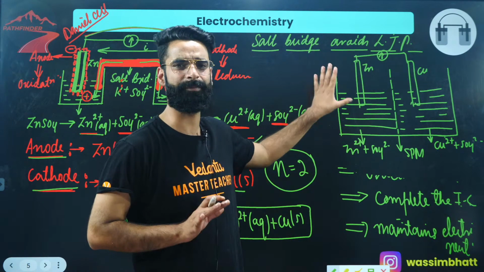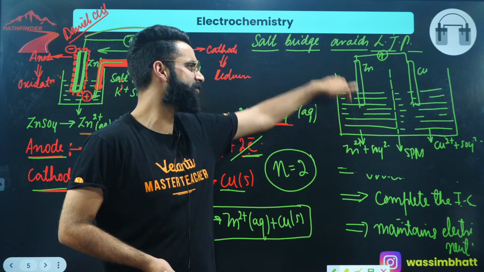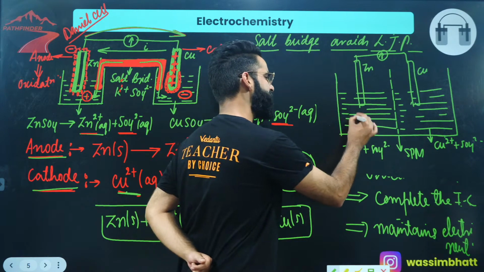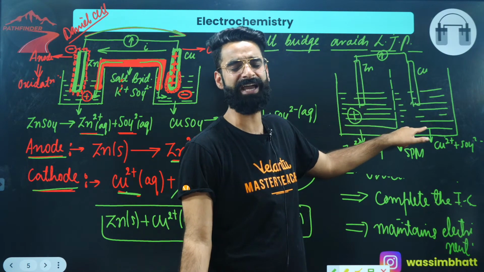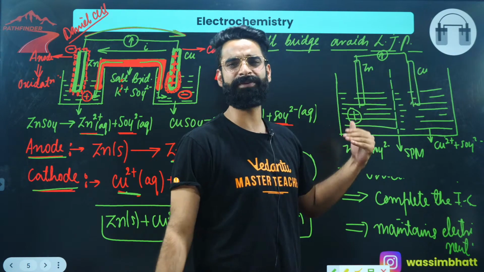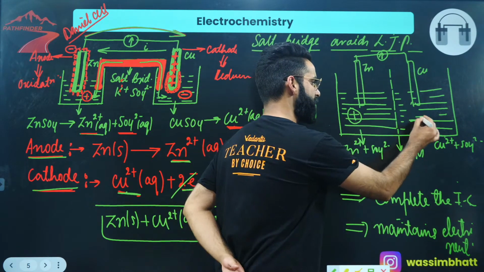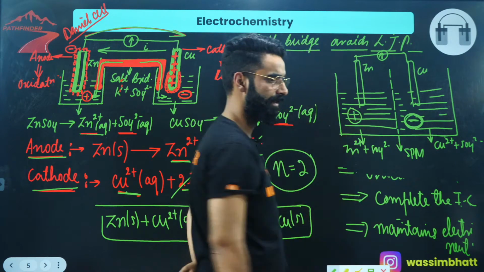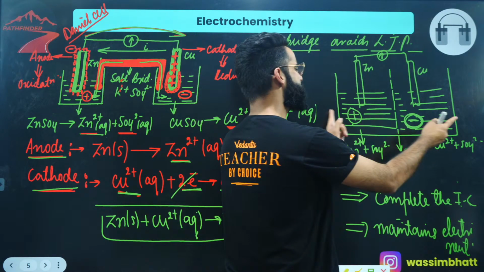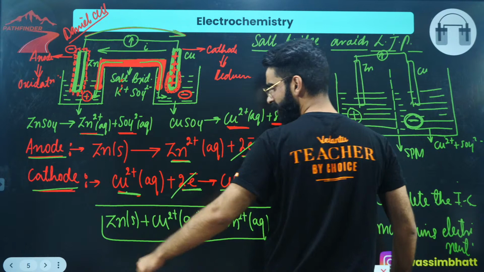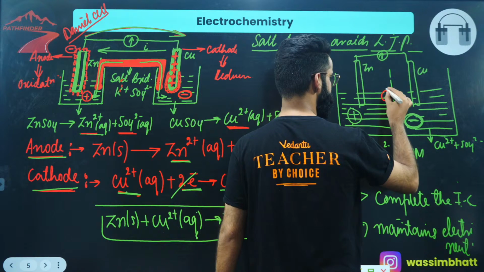At the anode, oxidation will take place. Zinc will start getting converted into Zn2+. That Zn2+ will go into the solution, due to which this solution gets extra positive charge, right? Over here, Cu2+ will undergo reduction. That Cu2+ will collide with the rod, take electrons from the rod, and get converted into Cu solid, which gets deposited on the rod. And in this solution, negative charge will be there, right? So positive charge on this part of the container, negative charge on this part of the container. So can I say these 2 charges are going to attract, and they are going to accumulate at this junction?